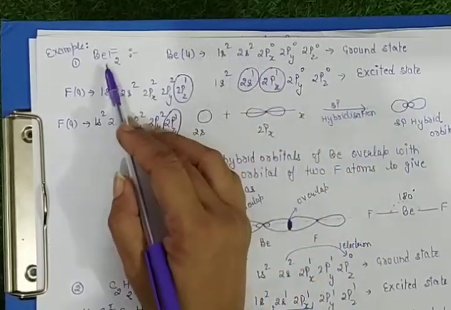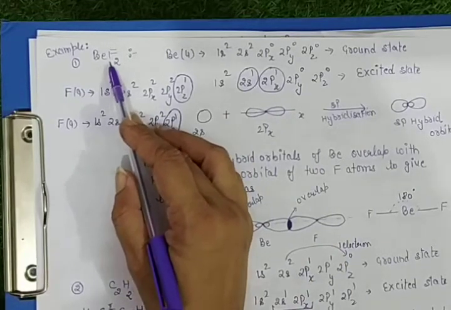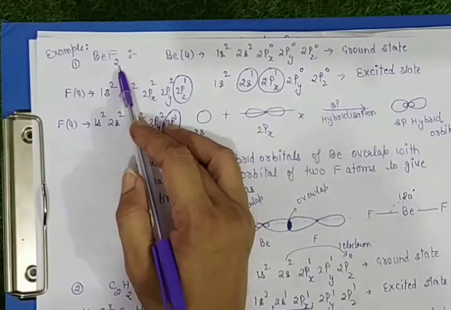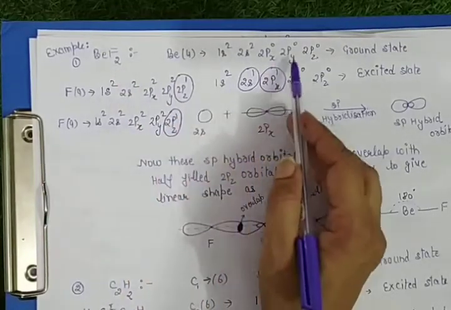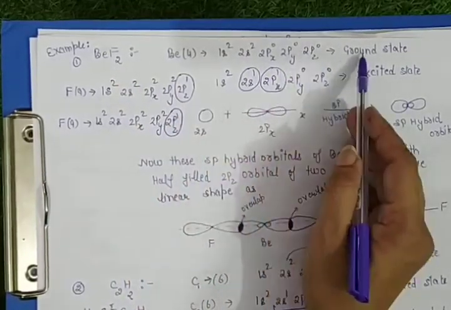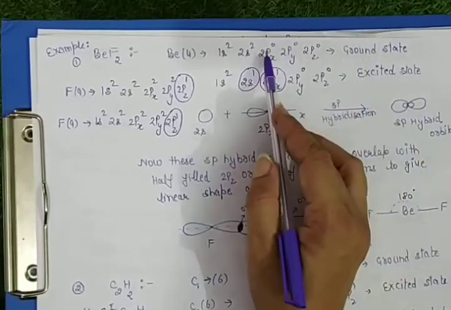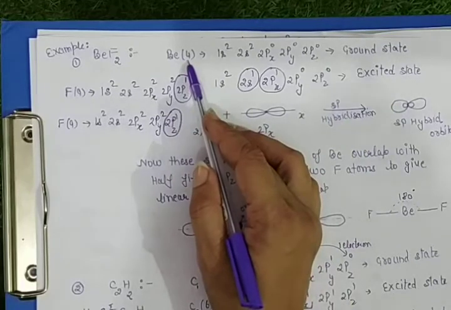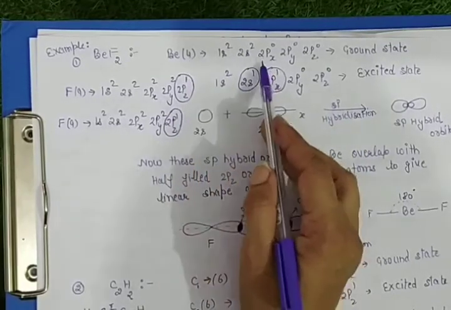As we see in the molecule, beryllium is bonded with 2 fluorine atoms with covalent bonds. But after seeing its electronic configuration in ground state, beryllium has no half-filled atomic orbitals. So what to do?